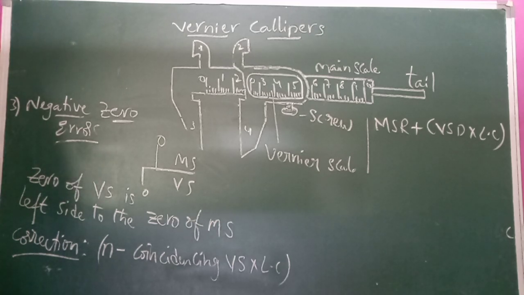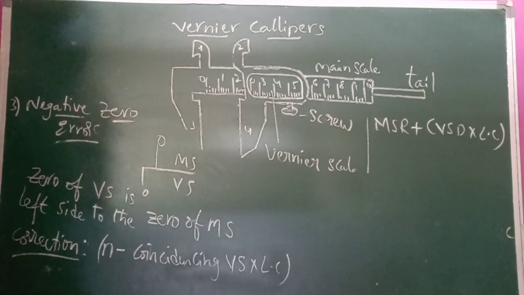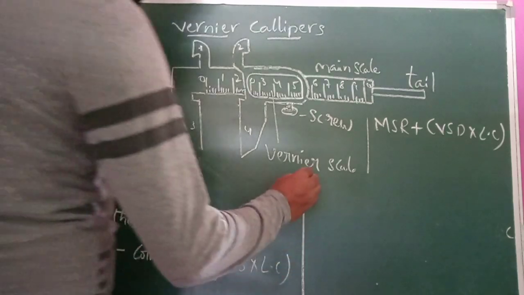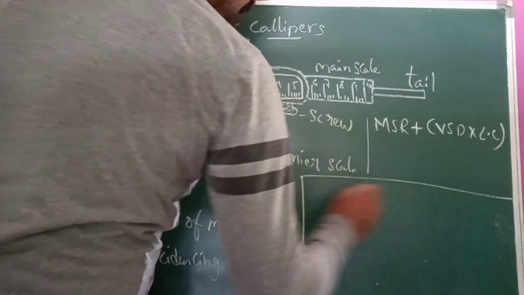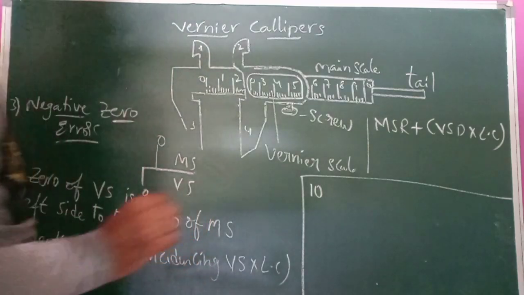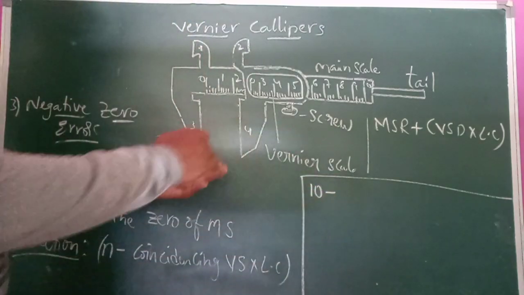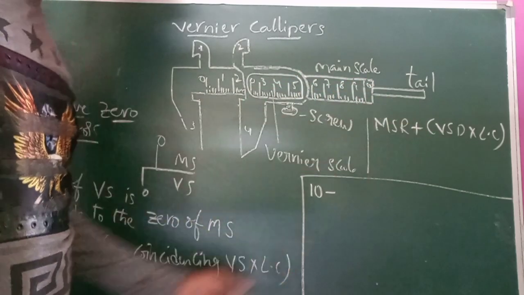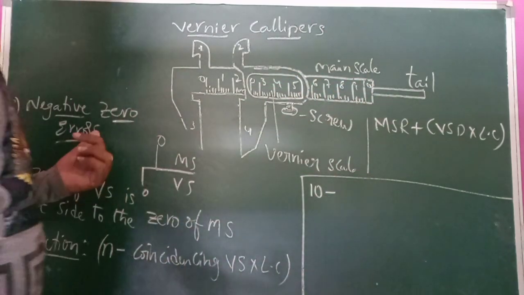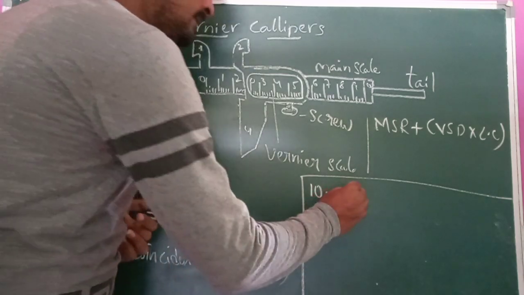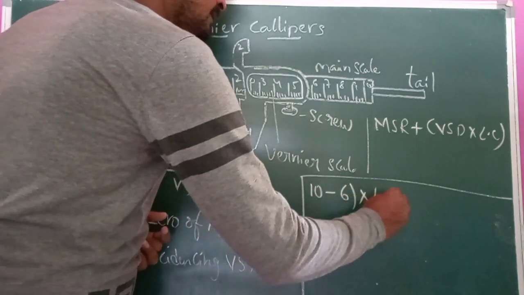As we already know, the value of N is 10. Previously, in the positive zero error example, the coinciding division was 6 into LC.